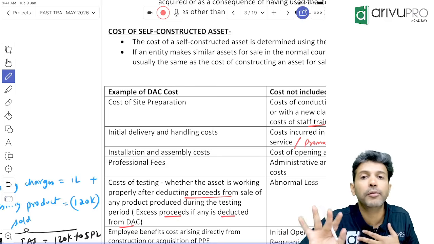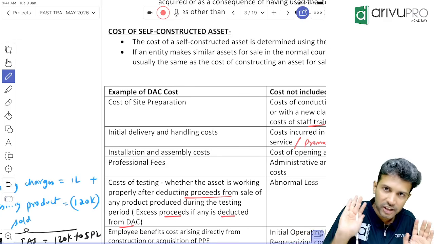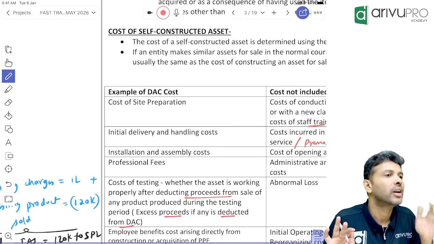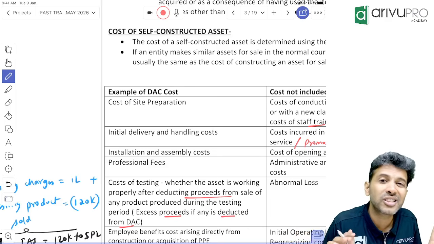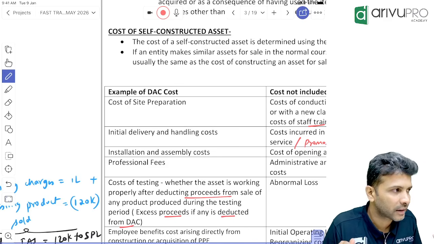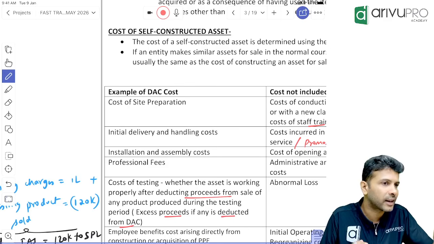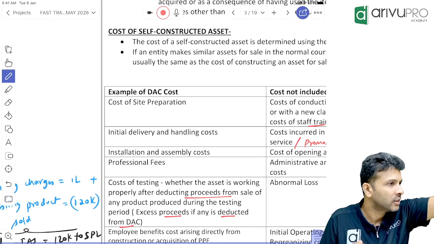Without testing, can I say the machinery is working as per management or cannot? Cannot. That means even testing charges is an example of directly attributable cost. Whether testing passed or failed doesn't matter. Testing charges can be capitalized.